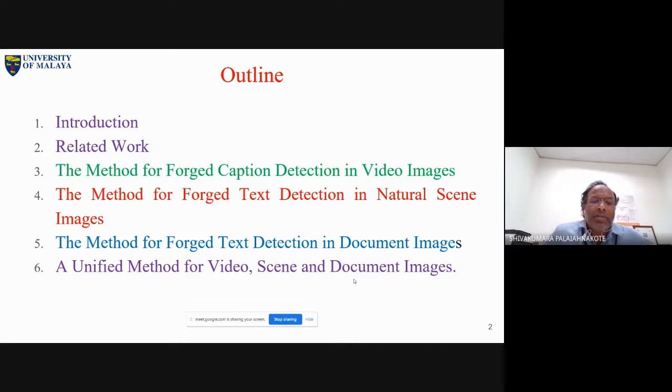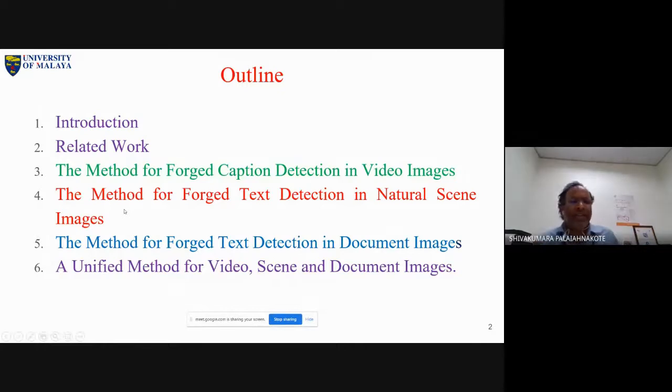So related work. Maybe I'll touch on what kind of work has been done and what still remains unsolved, the challenges, something like this. Then, this is my topic here. The method: I will try to discuss one method for forged caption detection in video images. I'll come to that point.